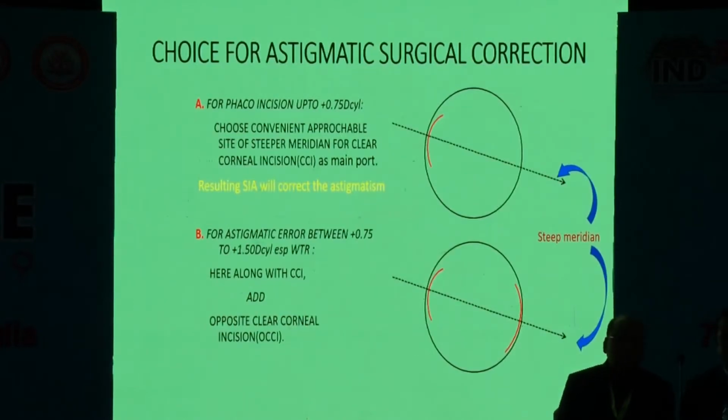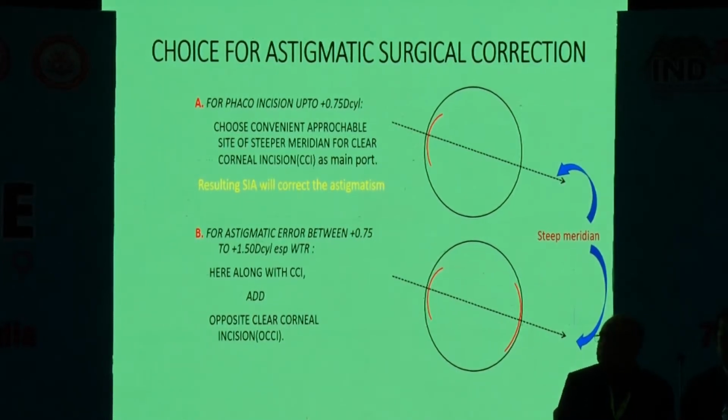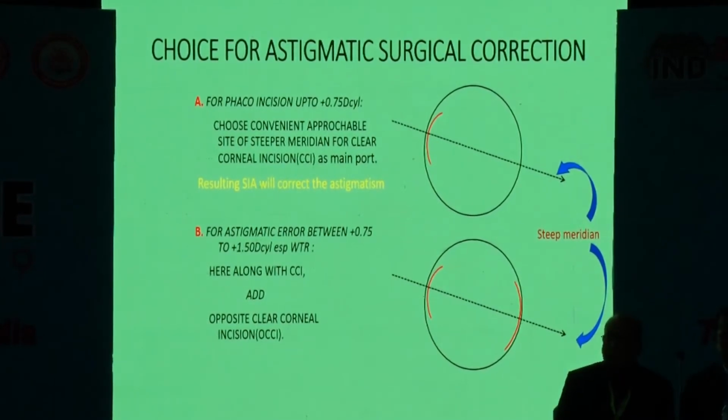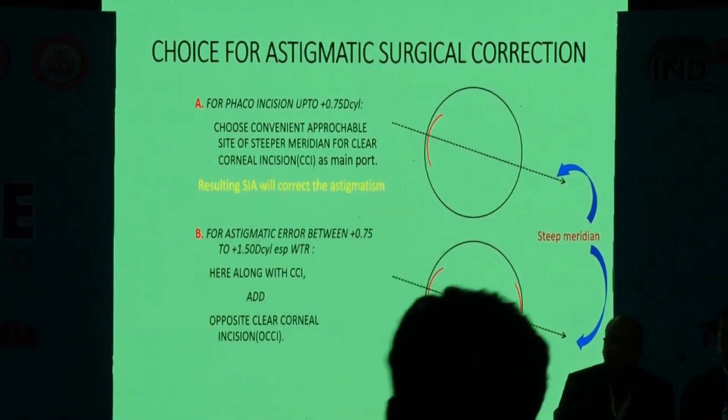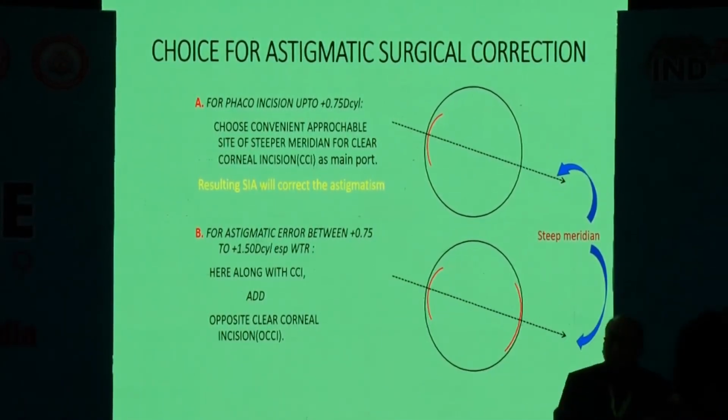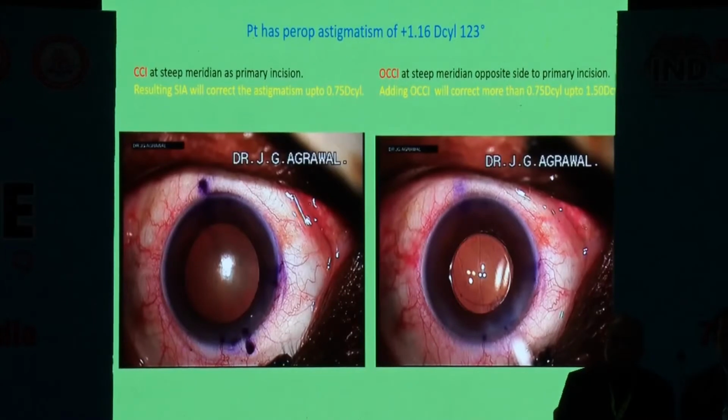What is the choice of technique for surgical correction of astigmatism? Up to astigmatism of 0.75, we can use the clear corneal incision at the steep meridian. The resulting SIA will correct the astigmatism. For astigmatism between 0.75 and 1.5 diopter, with the rule astigmatism, along with the clear corneal incision, we add the opposite clear corneal incision. Here is a small clip of the clear corneal incision. The patient was operated just 3 days back.